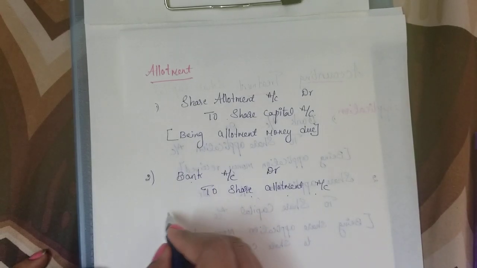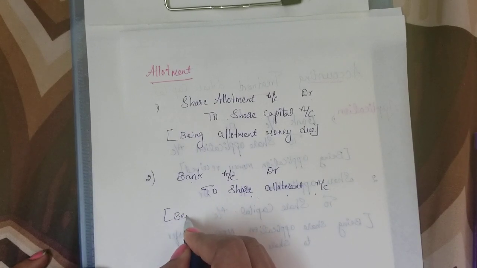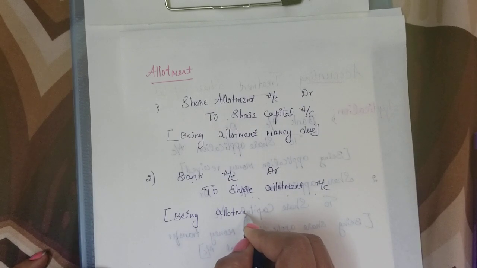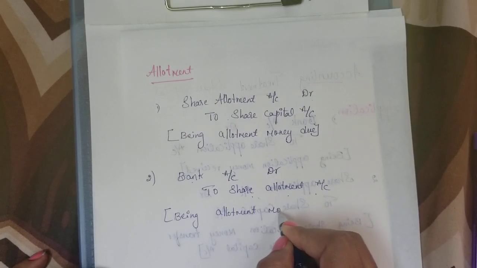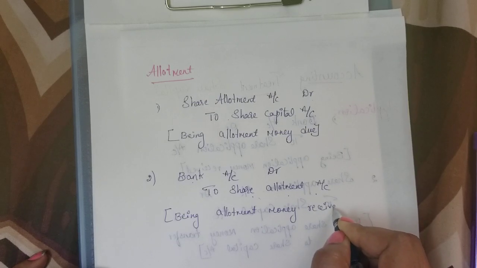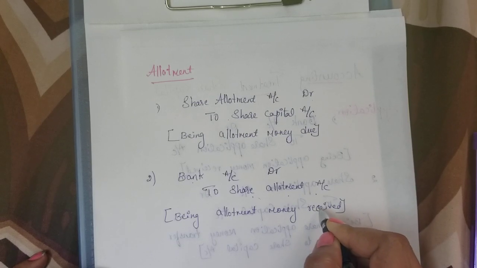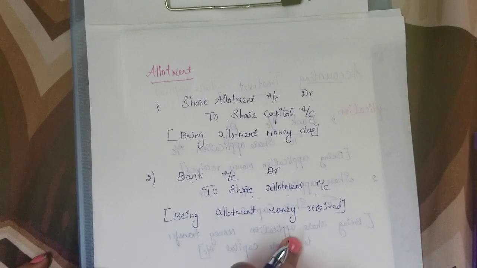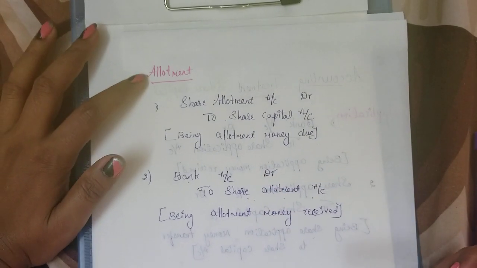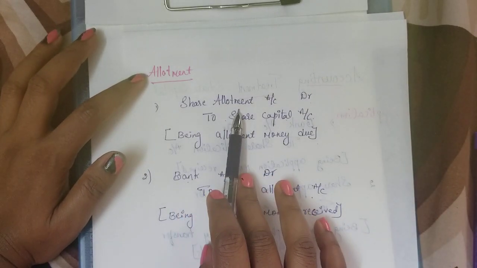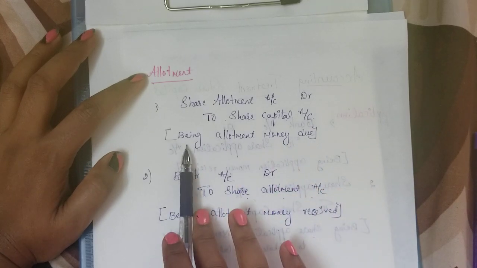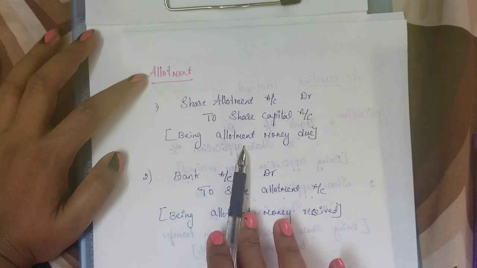Okay. So here the narration will be: being allotment money received. So these are the two entries that we are going to pass in the allotment stage. Share allotment account debtor to share capital account, for allotment money due.